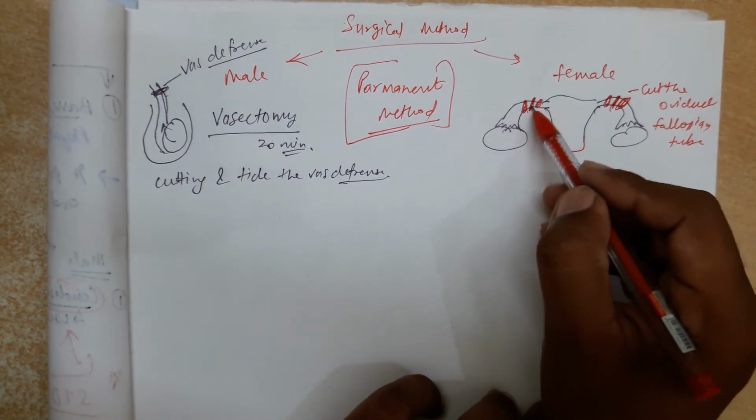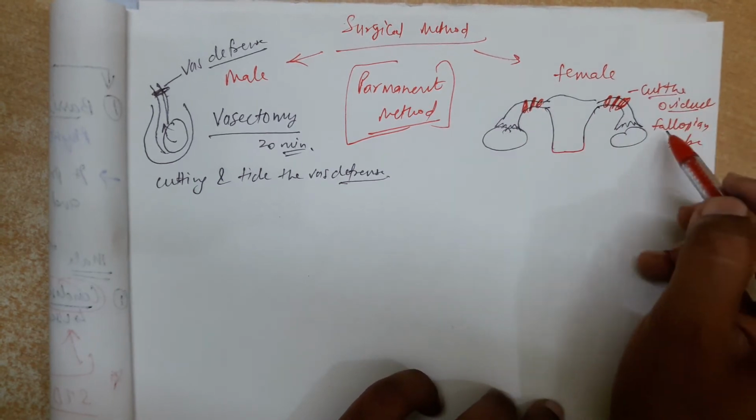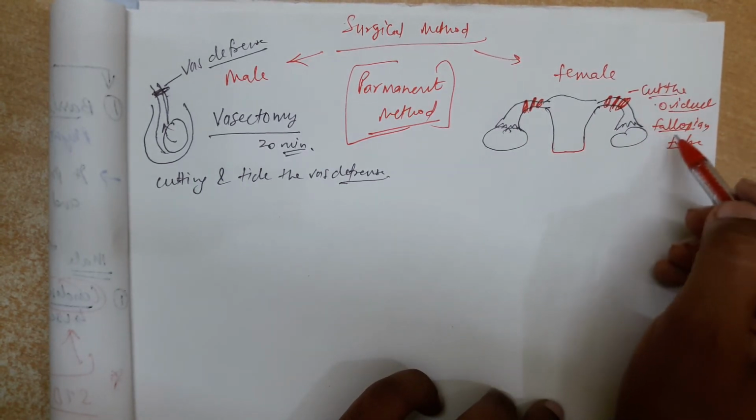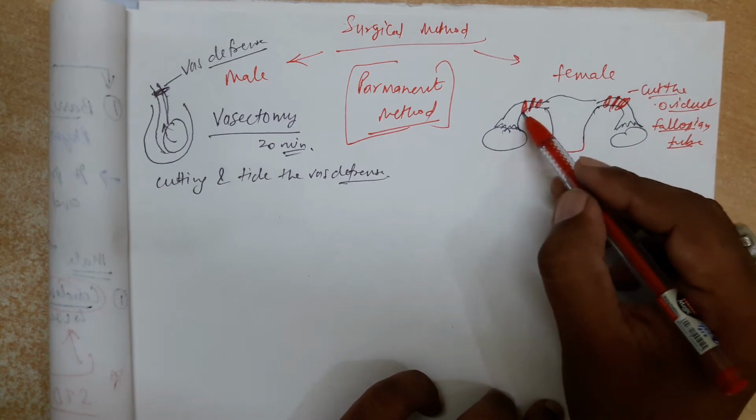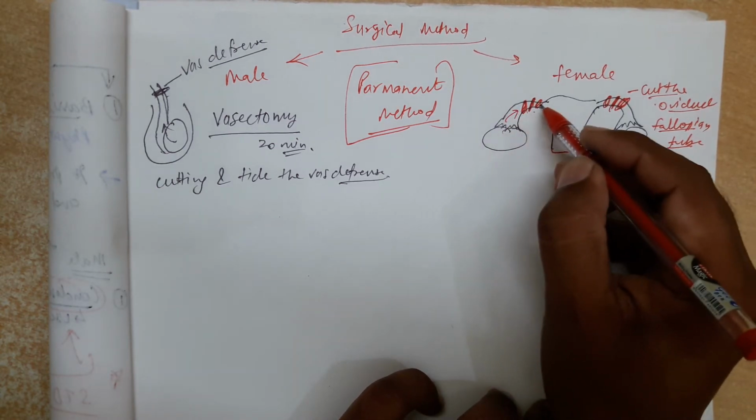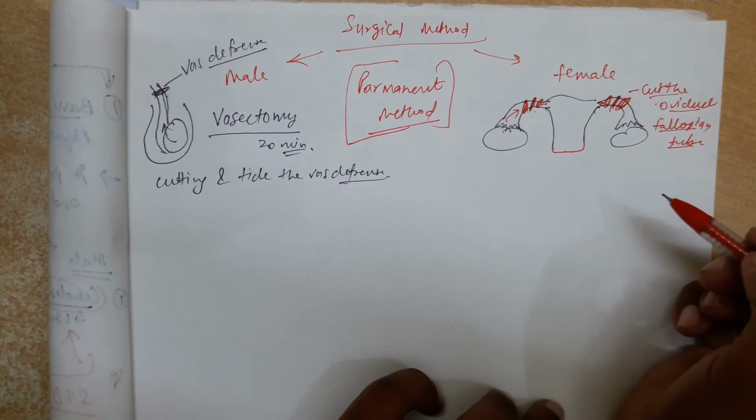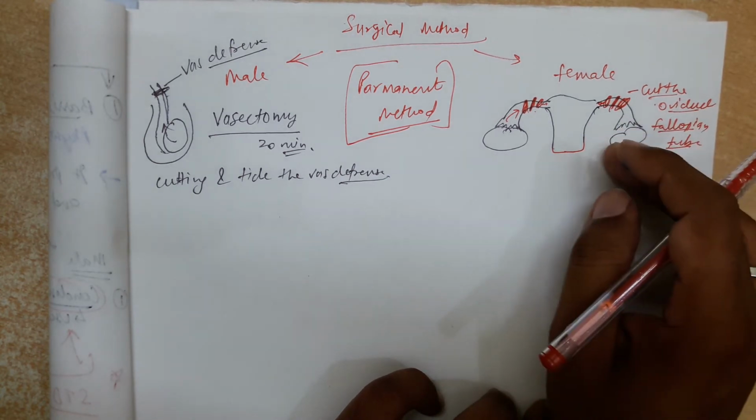So on both sides this tube, the oviduct or fallopian tube, is cut and tied with nylon thread. So no ovum can enter here and fertilization does not occur. So it is a permanent method.